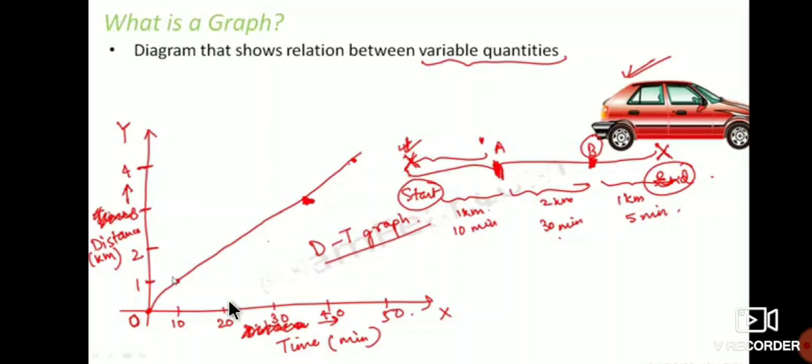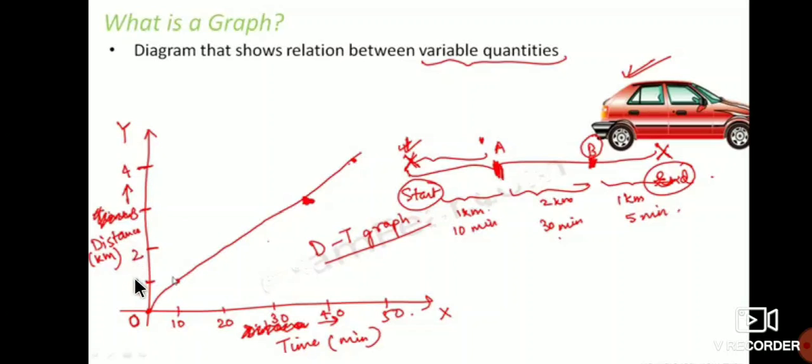This is time in minutes, this is distance in kilometers. So it varies from 10, 20, 30, 40, 50 and so on. So we have to write the time in minutes: 10 minutes, 20 minutes, 30 minutes, 40 minutes, 50 minutes. Here the origin, that is O or 0. So here 1, 2, 3, 4 and so on.